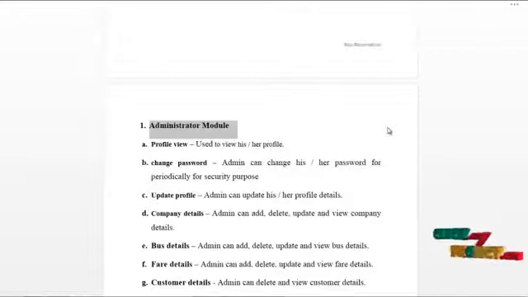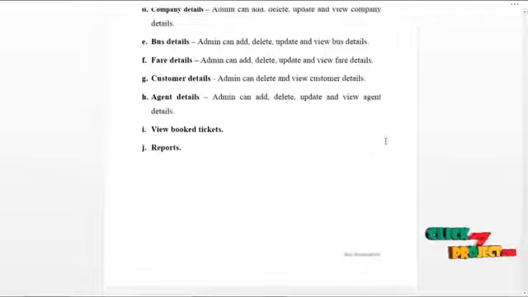Admin can view details of users who are registered with our system. Admin can view the tickets booked by the users and the agents. Admin has a mail service and Skype service to communicate with the users and the agents. The data flow diagram of the admin is as follows.